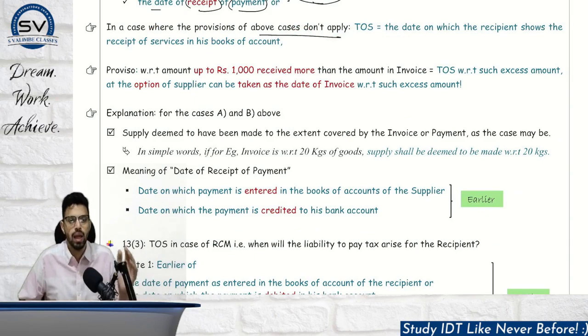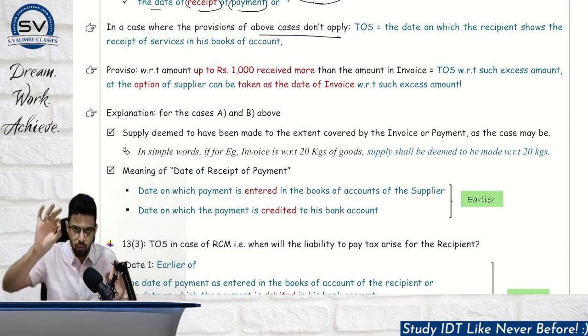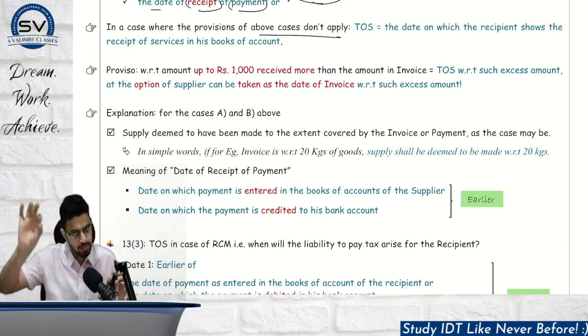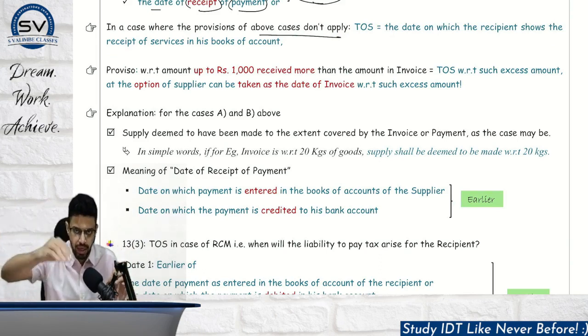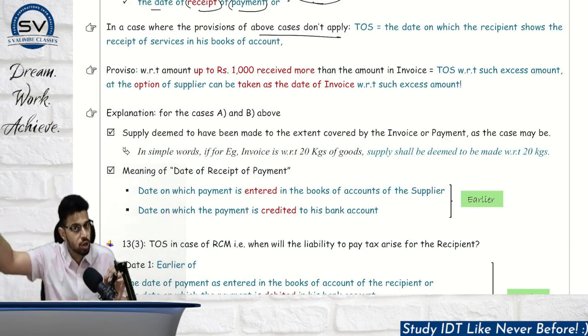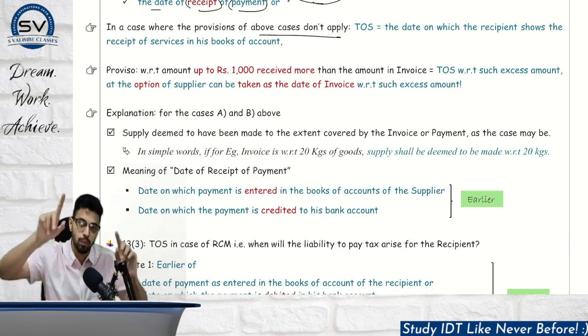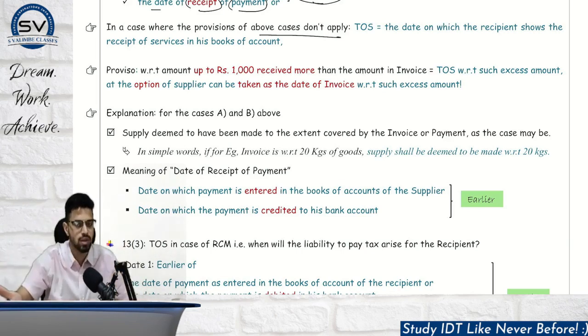So I am repeating, time of supply in case of services, forward charge mechanism, subsection 2, section 13. If the invoice is issued within the time period prescribed under section 31, that is 30 or 45 days from the supply of service, then we have to compare two dates, the date of issue of invoice because it was issued within time, and the date of receipt of payment, whichever is earlier. If the invoice is not issued within the time limit, we have to compare the provision of service date, that is when the service was given, with the date of receipt of payment, whichever is earlier. I hope this is clear.